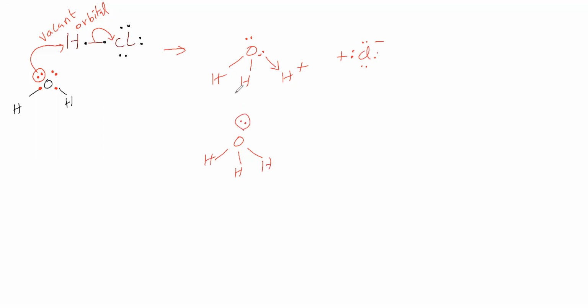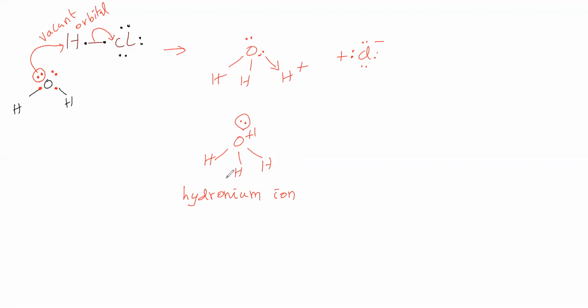Now, how to give the formal charge: oxygen is the donor. For the donor, we have to give plus 1. Hydrogen is the acceptor. For the acceptor, we have to give minus 1. Already plus 1 is there, therefore it becomes 0. Now, this is called hydronium ion.